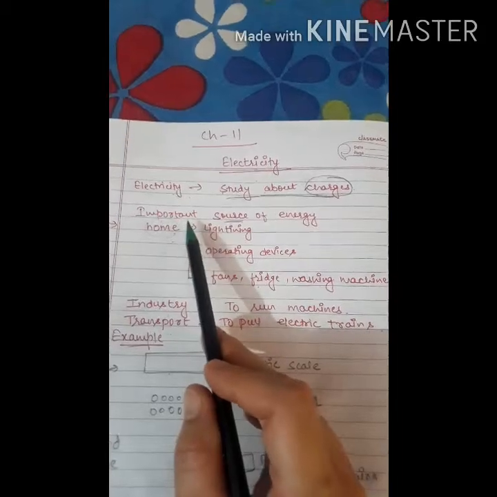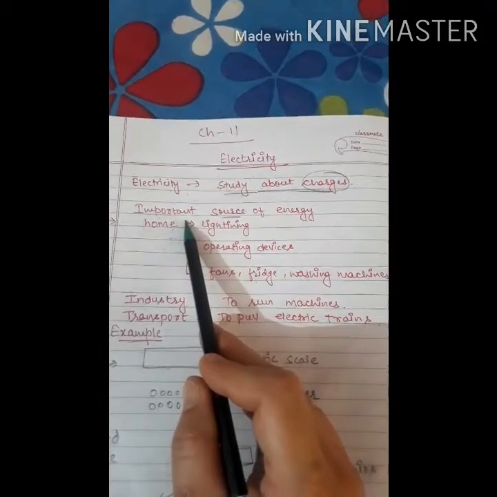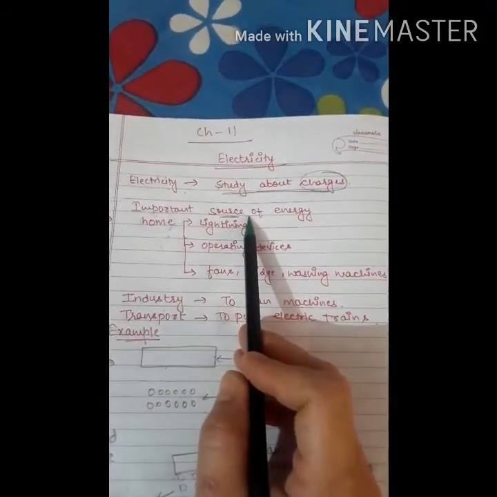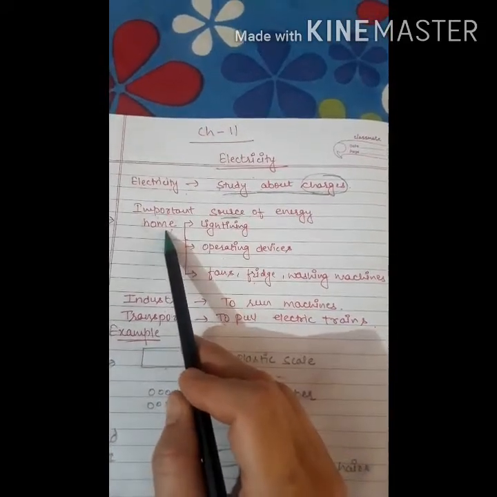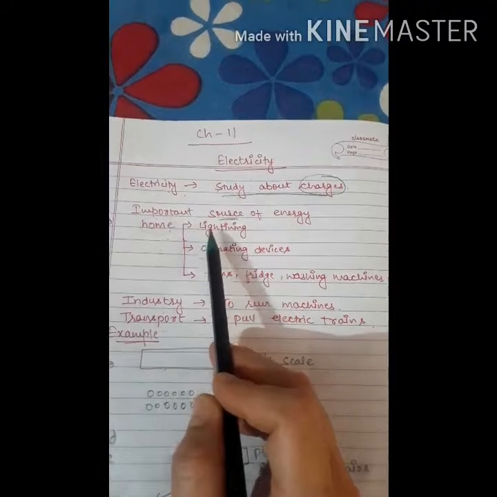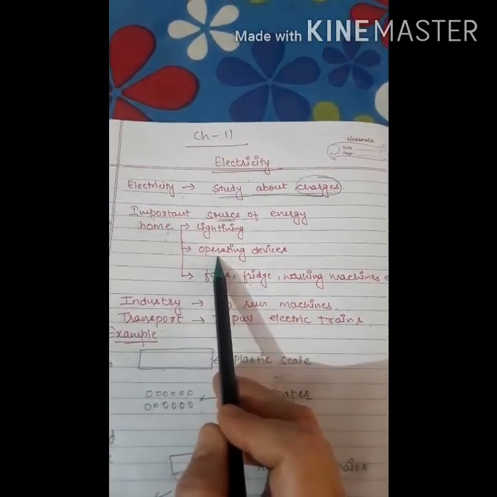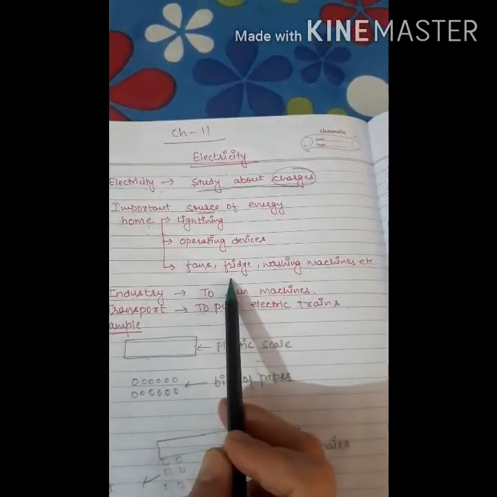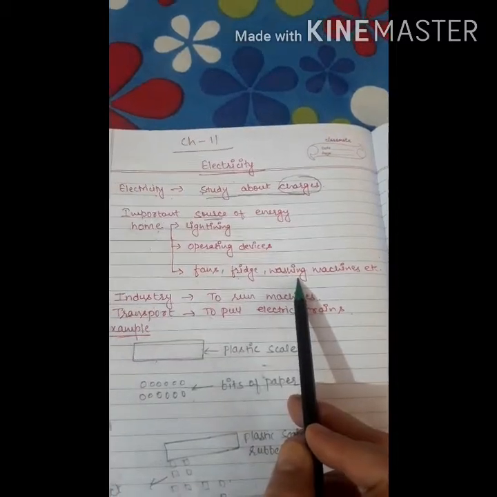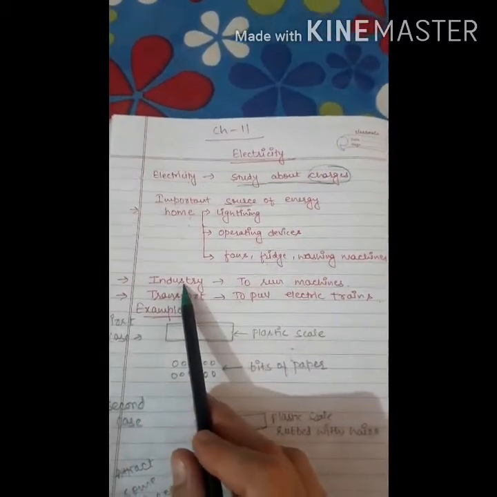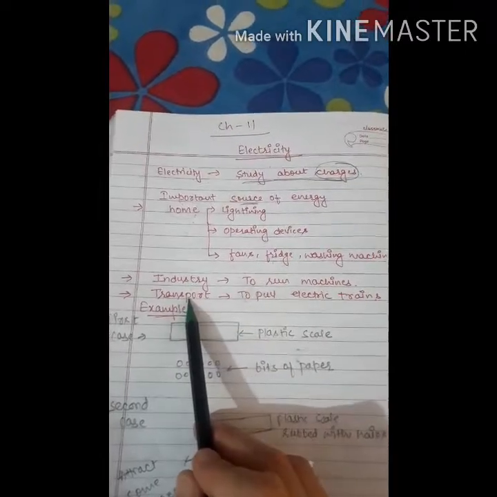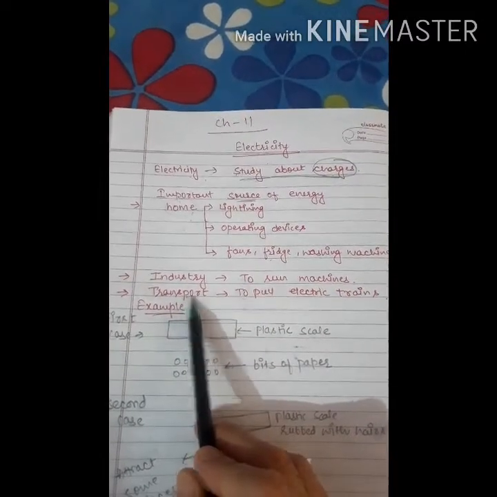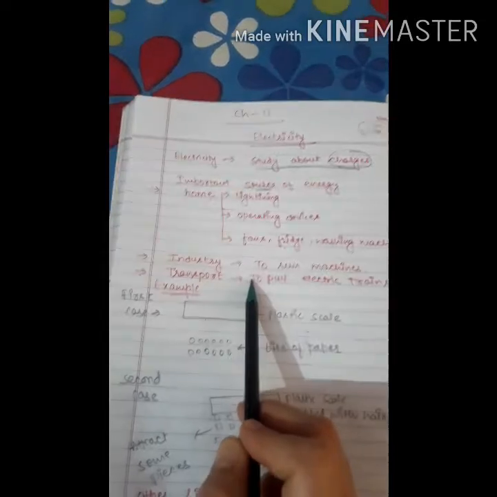You know that electricity is an important source of energy. We use electricity everywhere. We use electricity in homes for lighting purposes and operating devices such as fans, fridges, washing machines, etc. We use electricity in industry to run machines. We use electricity in transport to pull electric trains.